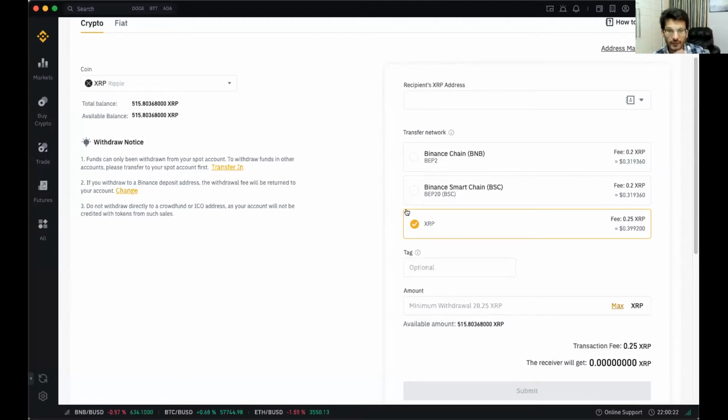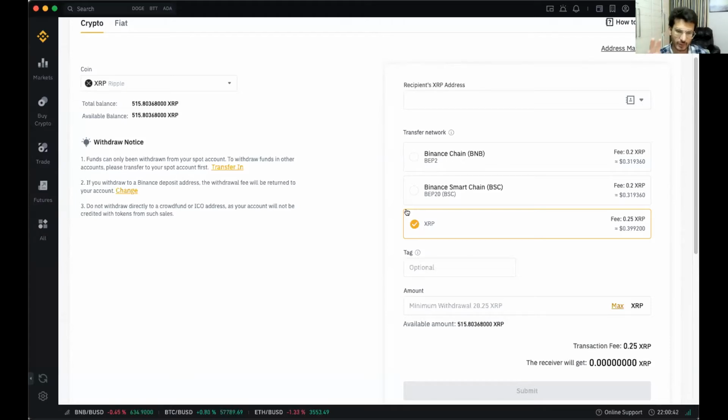But when I transferred it from WazirX to Binance, it was absolutely free. Plus, the cost on the Binance Smart Chain is very less compared to what you'll pay on BTC or any other platforms.